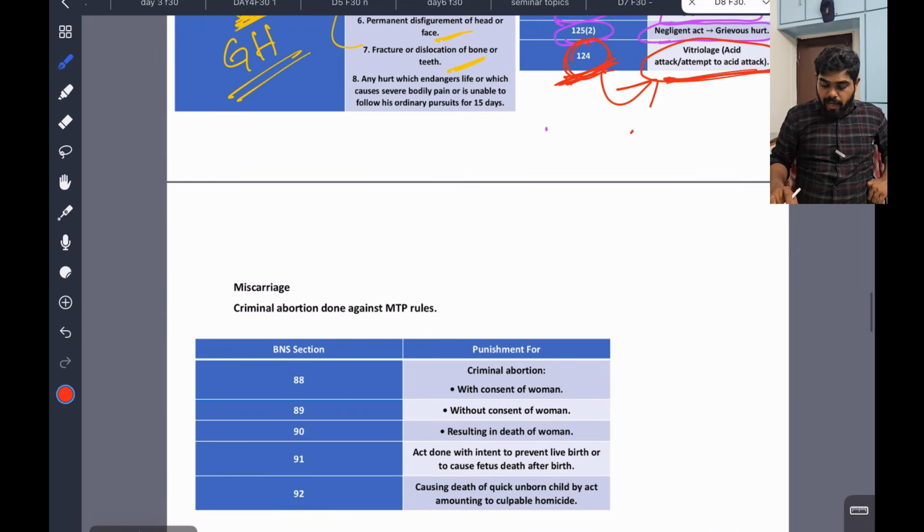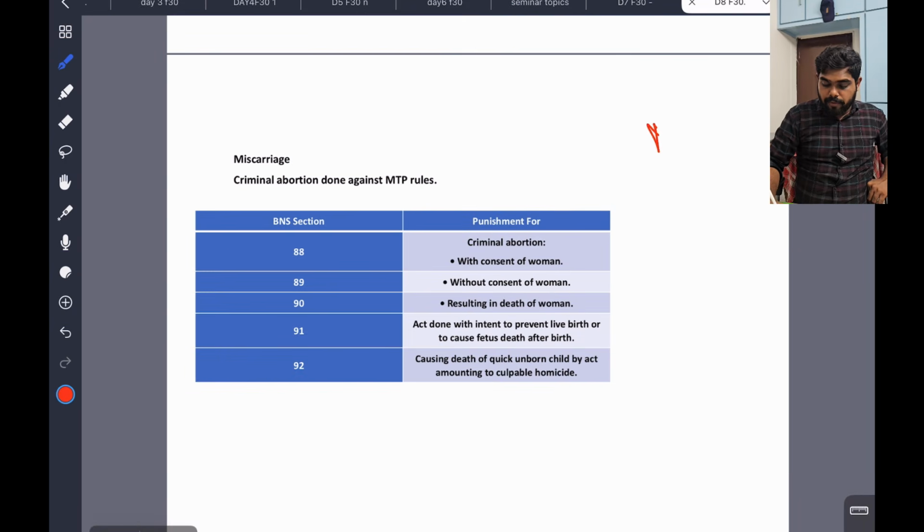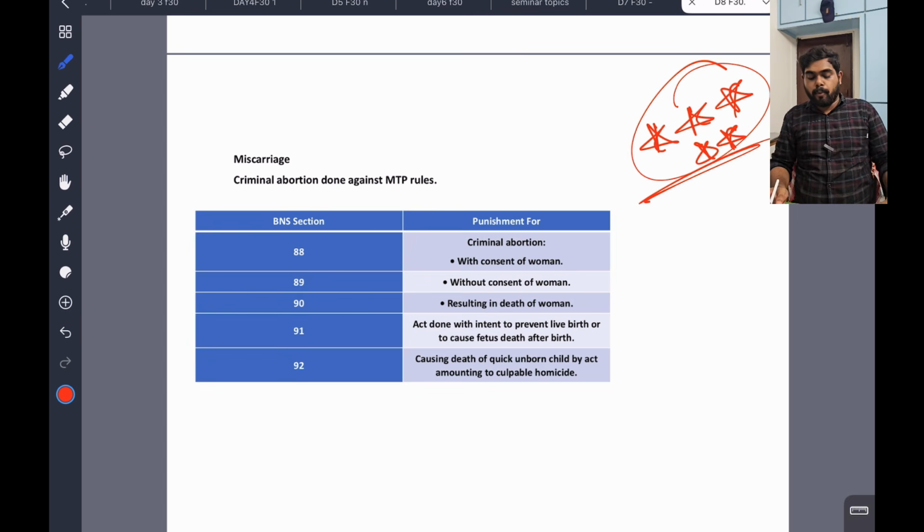Now we will see a potential 5-star question. Definitely it's a 5-star question: miscarriage, criminal abortion done against MTP rules. This is very important. You should know that. So we have 88, 89, 90, 91, 92.